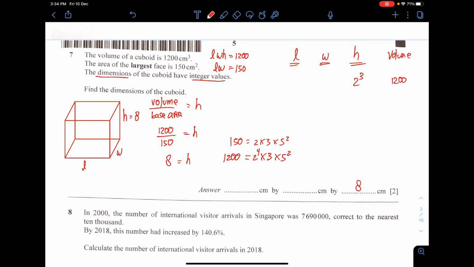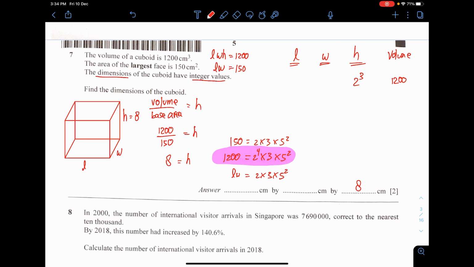Now I want you all to focus on this number here. The length, the width and the height are obtained by using some of the integers that you see over here. For example, the height is 2 power of 3. This is obtained from the 2 power of 4. I split it into 2 power of 3 times 2, and the 2 power of 3 is owned by the height. Meaning to say that the length and the width is the 2 times 3 times 5 square.